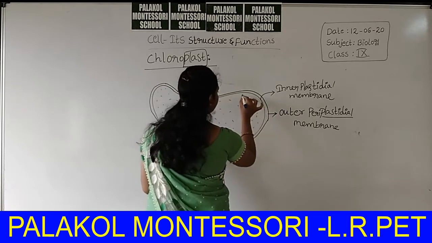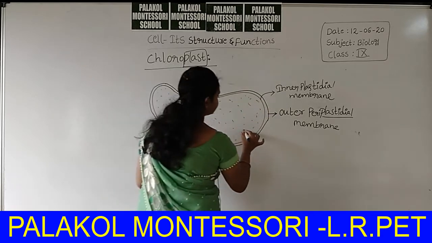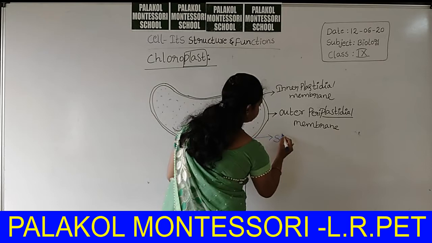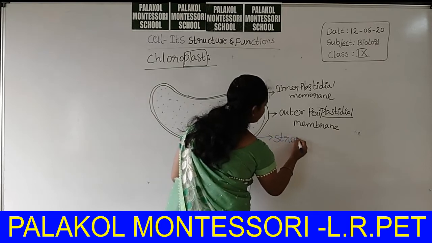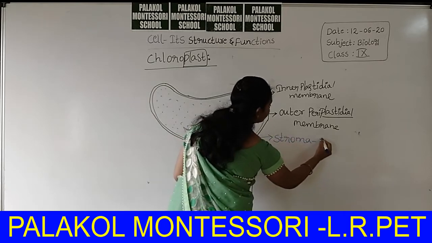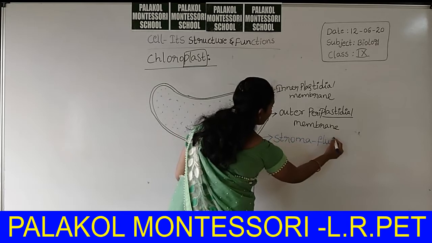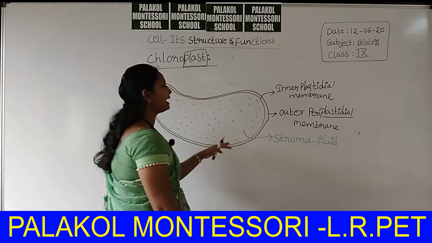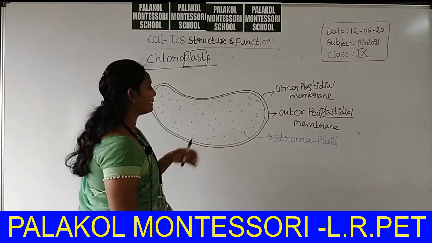This fluid is called stroma. Stroma is the fluid matrix inside the chloroplast.